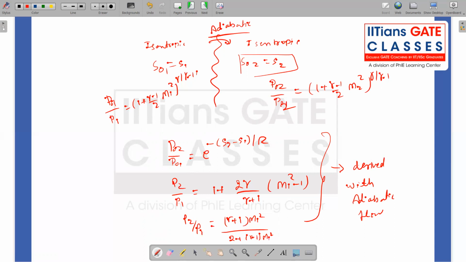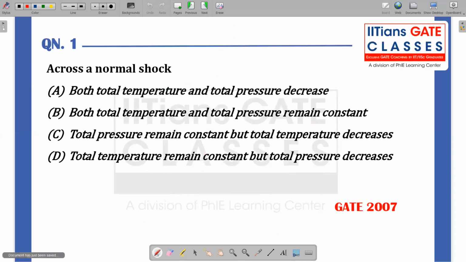Okay. So now we will take up some of the questions which were asked in previous year GATE. So one is, across the normal shock wave, which of these statements is correct? Option A says both total temperature and total pressure decrease. Option B says both total temperature and total pressure remain constant. Option C, the total pressure remains constant, but total temperature decreases. Option D, total temperature remains constant, but total pressure decreases.